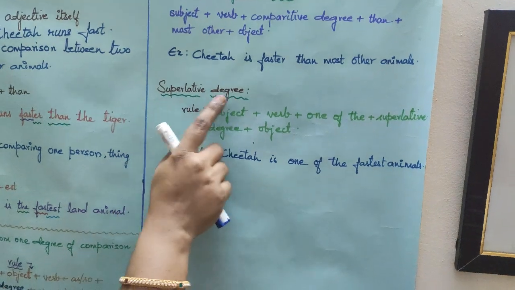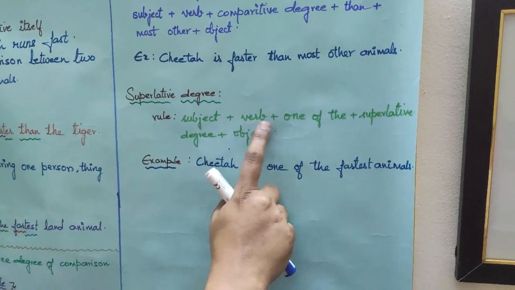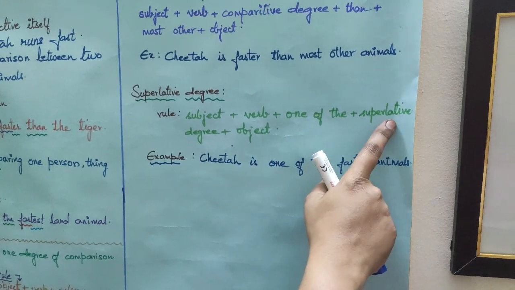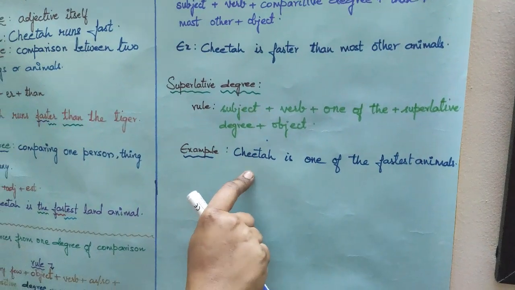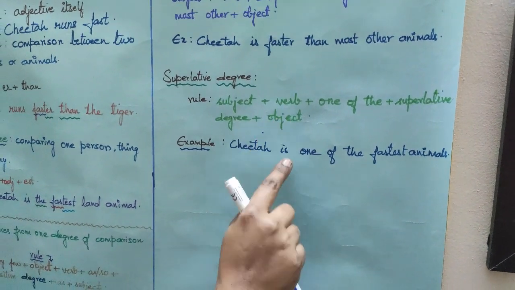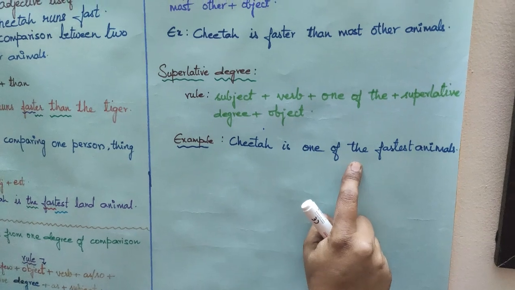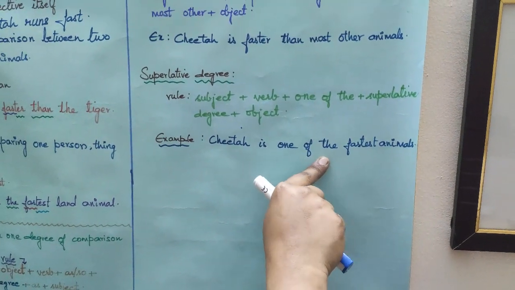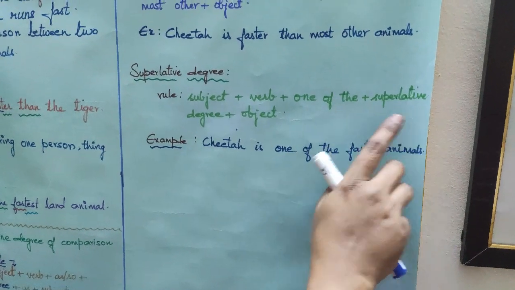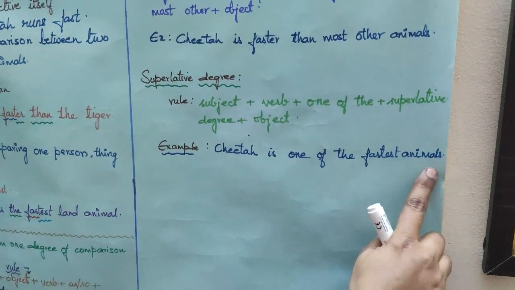Coming to superlative degree rule, that is subject plus verb plus one of the plus superlative degree plus object. Here the subject is cheetah, verb is, one of the is the phrase which we are using to compare in the superlative degree, and the plus superlative degree is fastest animal.